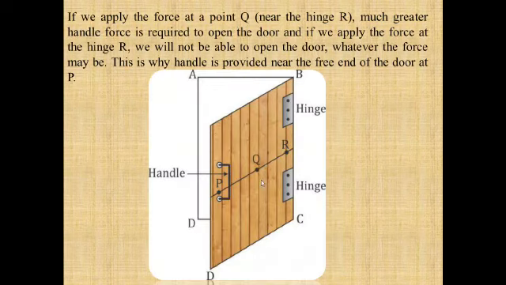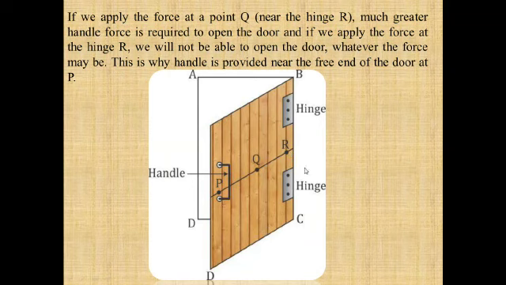This distance is reduced, so you have to apply a greater force in comparison to the force you apply at P. And if you move the point of application of force to R, then what happens? The distance between the point of application of the force and the pivot becomes 0. So you will not be able to open the door.